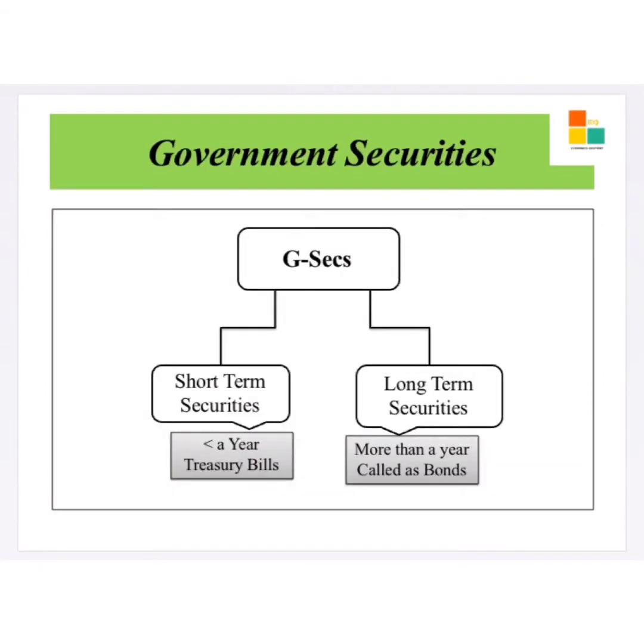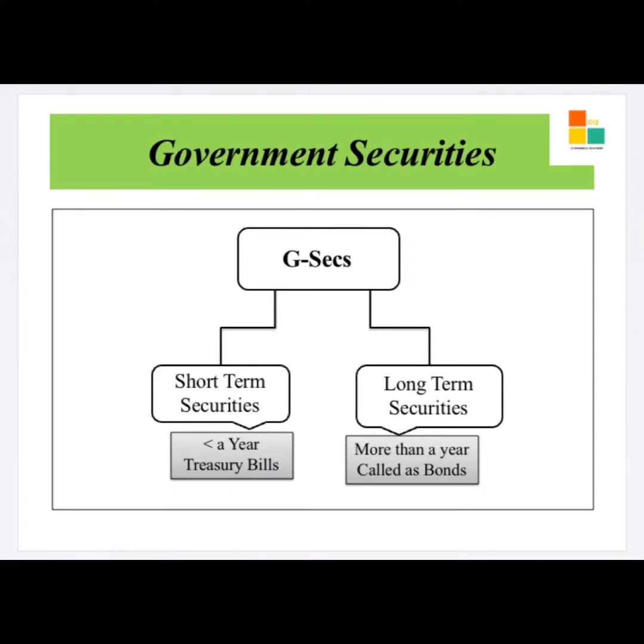Government securities are the financial instruments issued by the government towards raising a loan from the public. So the Government of India will raise some money by issuing G-securities. These securities are auctioned in the market by the RBI on behalf of the government. It is also a tradable instrument, that is, these securities can be bought and sold in the secondary market.